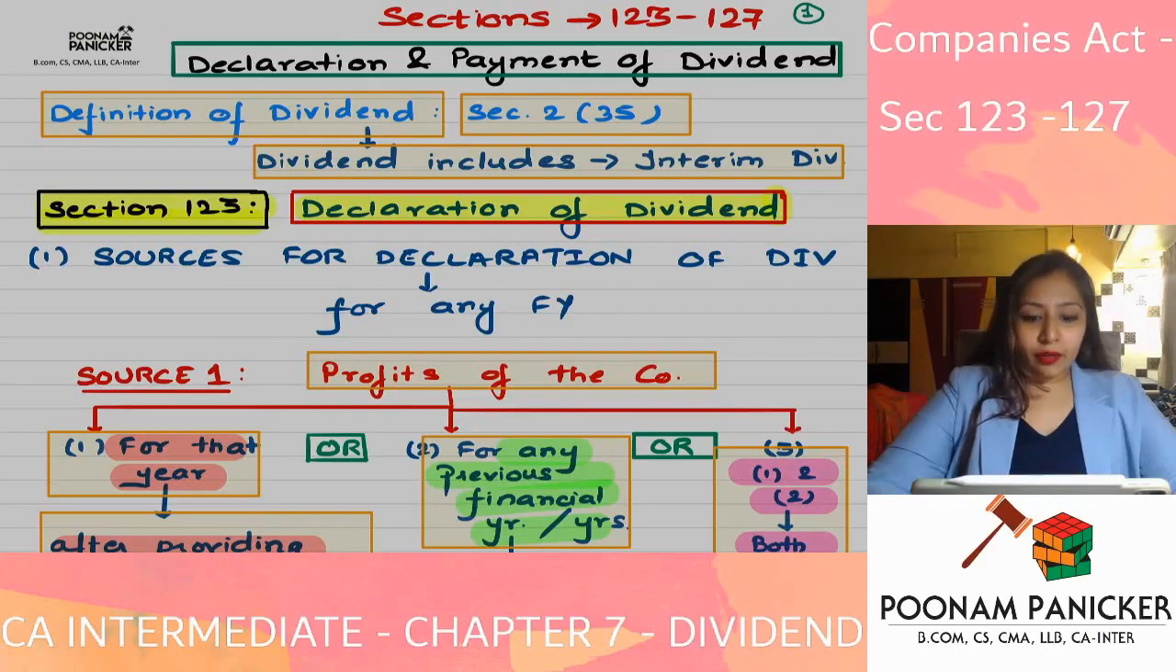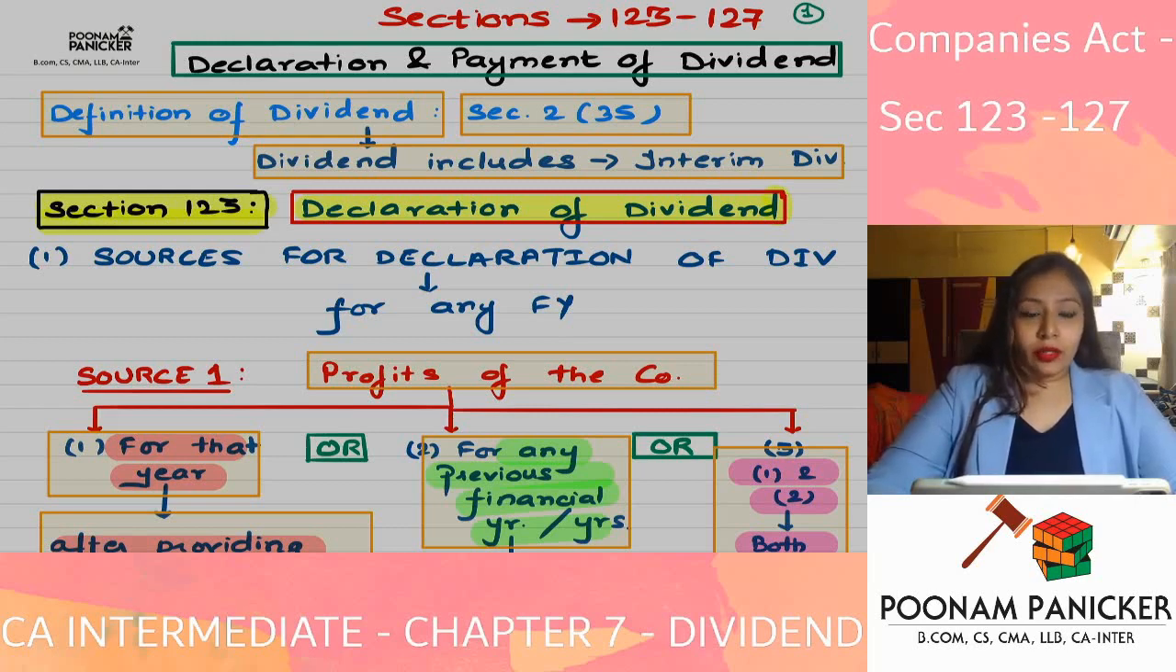Hi guys, we are going to have a look today at the provisions of sections 123 to 127 of the Companies Act of 2013, which are going to be the provisions related to what? Declaration and payment of dividend. So now let us start with the basics first. Yes, we are going to try and do a rapid revision, so keep up the pace with me.